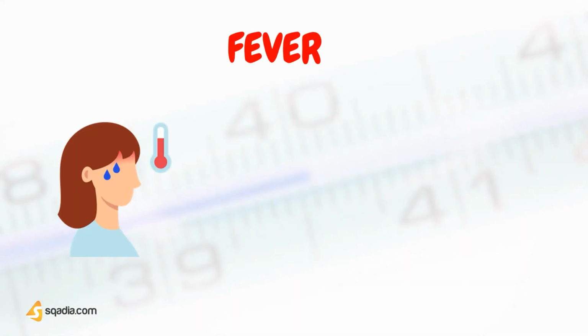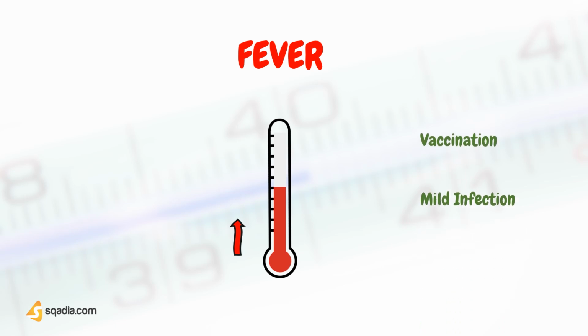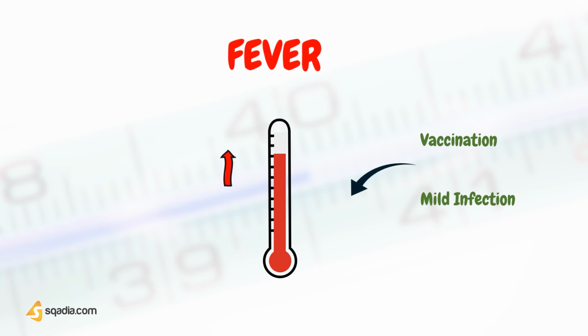Do you know fever is not a disease? It's a protective mechanism. How? This is because fever activates the body's immune system to make more white blood cells, antibodies, and other infection-fighting agents. The rise in body temperature is an indication of something wrong inside the body. In adults, fever is a first sign of illness, while in children a spike in fever occurs due to vaccination or due to a mild infection such as flu, cough, etc.